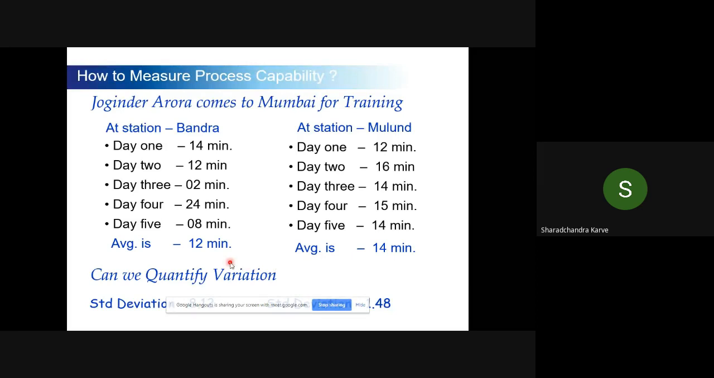Now if you look at this, Bandra has a lesser average. Still, the Mulund process is more capable. So why? Because if you simply look at it, the spread at Bandra is too much. It means he sometimes gets a ticket in 2 minutes, and sometimes he has to wait 24 minutes. But at Mulund, he is more consistent. So the capability of the process depends on the consistency of the output from the process, or lesser variation in the process.